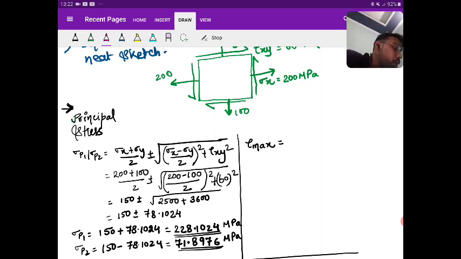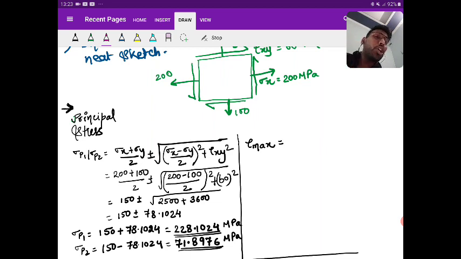Yes. So sigma p3 you don't know. What I told you: if you don't know sigma p3, then what are you going to write? Tau max. Nothing but tau max 1. I've told you about this. Yes or no? Only if you know two principal stresses, then you need to write the maximum shear stress based on those two principal stresses.